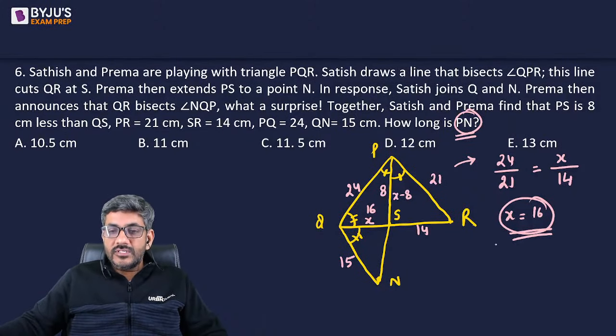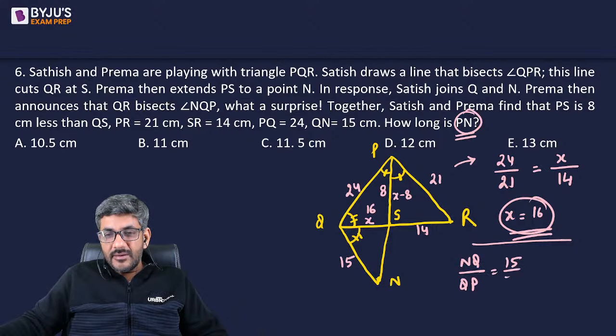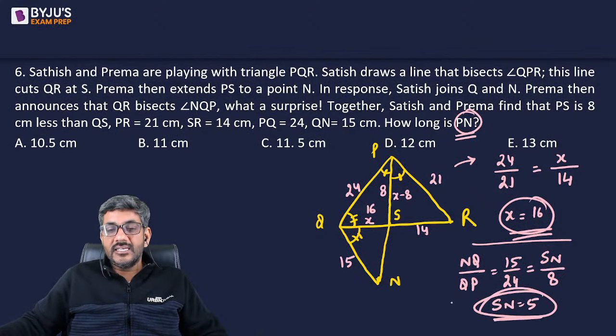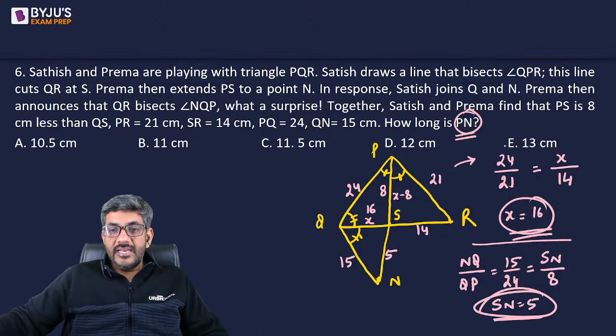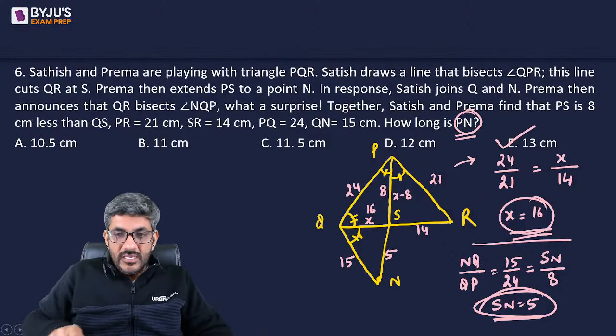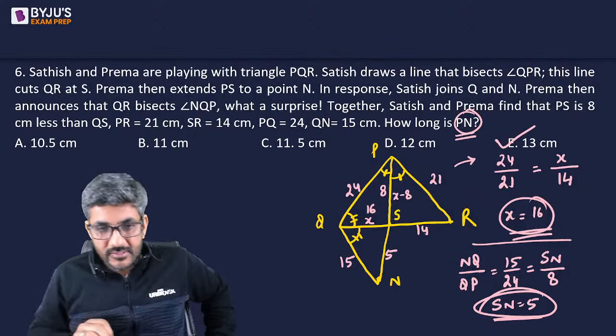And once again, I can use angle bisector theorem in triangle NQP. In NQP, you can say NQ divided by QP, that is 15 divided by 24. It is equal to the ratio in which the opposite side is bisected. It is SN by PS, or SN by 8. From that, we get SN is equal to 5. If SN is 5, PS is 8. So what is PN? It is 8 plus 5, 13. So option E, 13, is the right answer for this question.